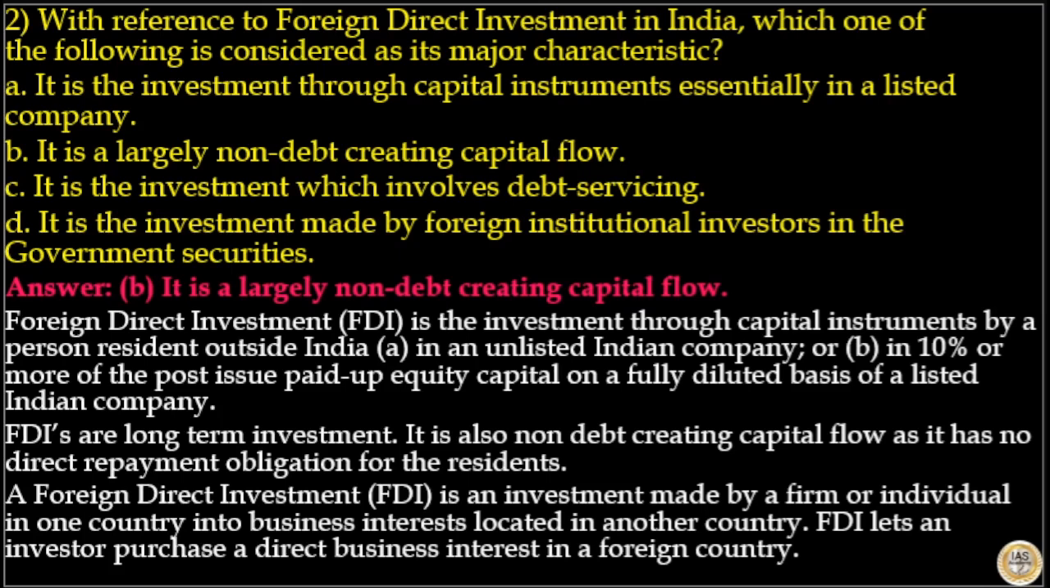It's a largely non-debt creating capital flow. Foreign direct investment is the investment through capital instruments by a person resident outside India in an unlisted Indian company or in 10% or more of the post-issue paid up equity capital on a fully diluted basis of a listed Indian company. FDIs are long-term investment. It is also non-debt creating capital flow as it has no direct repayment obligation for the residents. A foreign direct investment is an investment made by a firm or individual in one country into business interests located in another country. FDI lets an investor purchase a direct business interest in a foreign country. So, here answer to this question is option D.